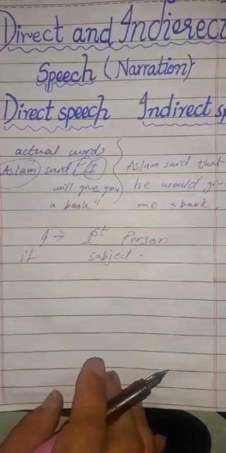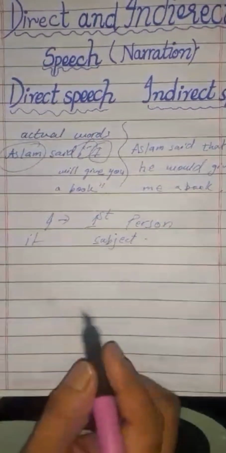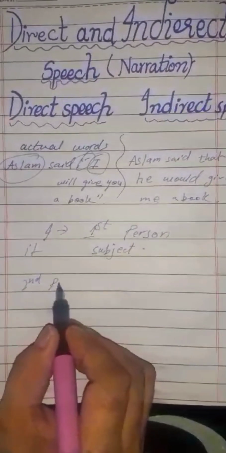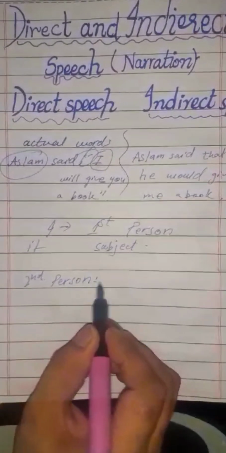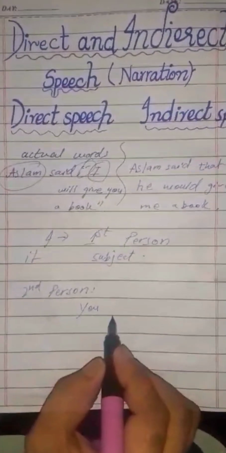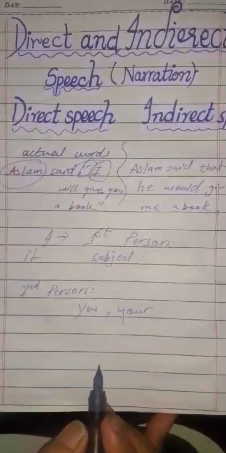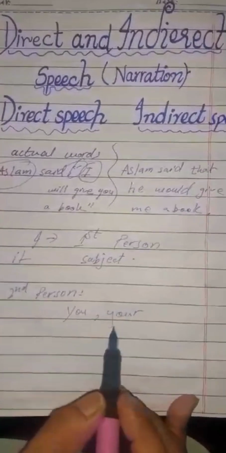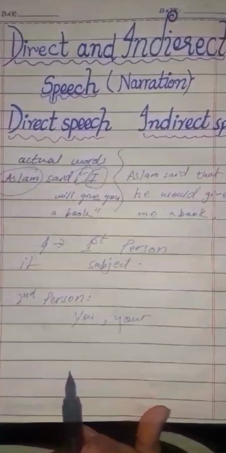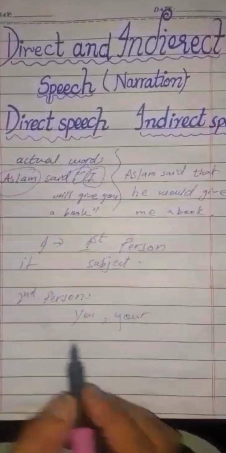Let's talk about the second person. What are the second person words? Examples of second person are you and your. And you know, students, that the second person changes according to the object of the reporting speech.